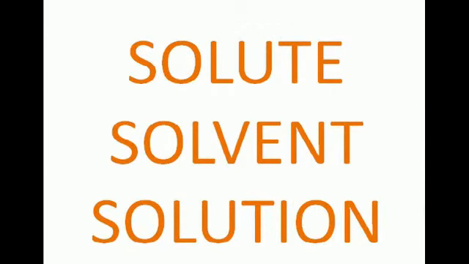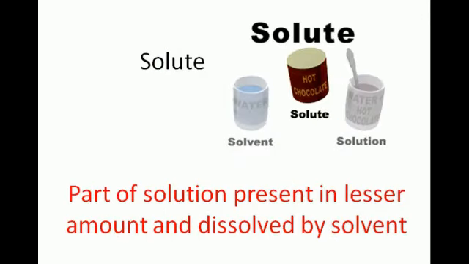Now I am going to introduce 3 new terms to you starting from letter S. These are solute, solvent and solution. First, we will discuss solute. Solute is a part of solution present in lesser amount and dissolved by solvent. So solute is a substance that gets dissolved in a medium to form a solution. In the previous lemonade making activity, sugar, salt and lemon juice are all solutes as they get dissolved in a medium, and here the medium is water.